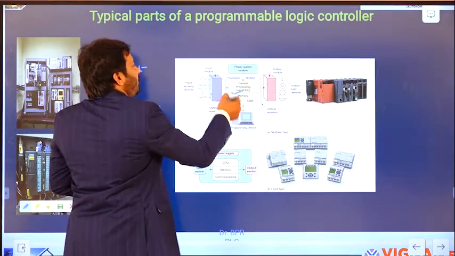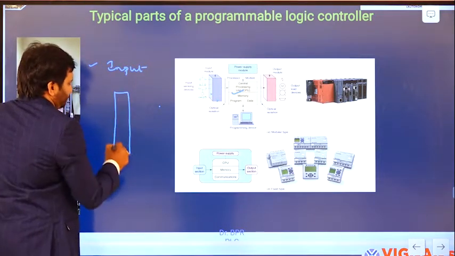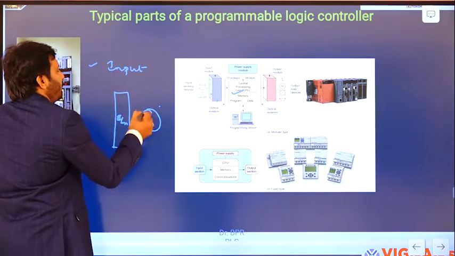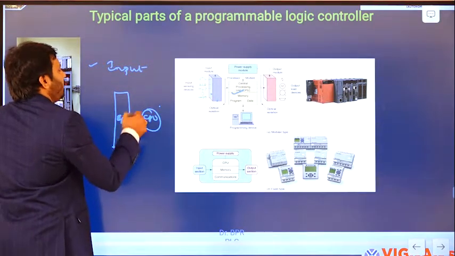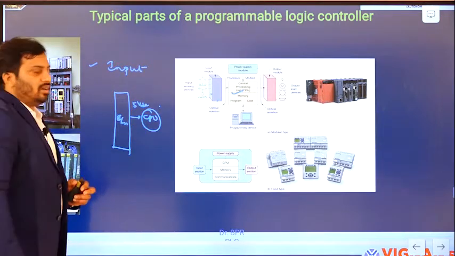So this is the CPU, and this is the input module. This CPU can take only a 5 volt DC signal.